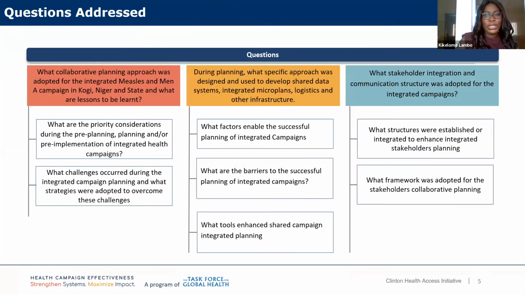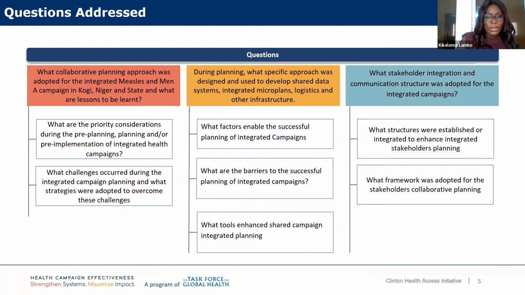So in terms of the questions that we're hoping our case study would be able to address, we have 3 key questions. The first is, what collaborative planning approach was adopted for the integrated measles and MEN-A campaign in Kogi, Niger, and Kwara States, and what are the lessons that can be learned? Specifically, under that thematic area, we're also hoping to answer what the priority considerations should be during the pre-planning, planning, and pre-implementation of integrated health campaigns.